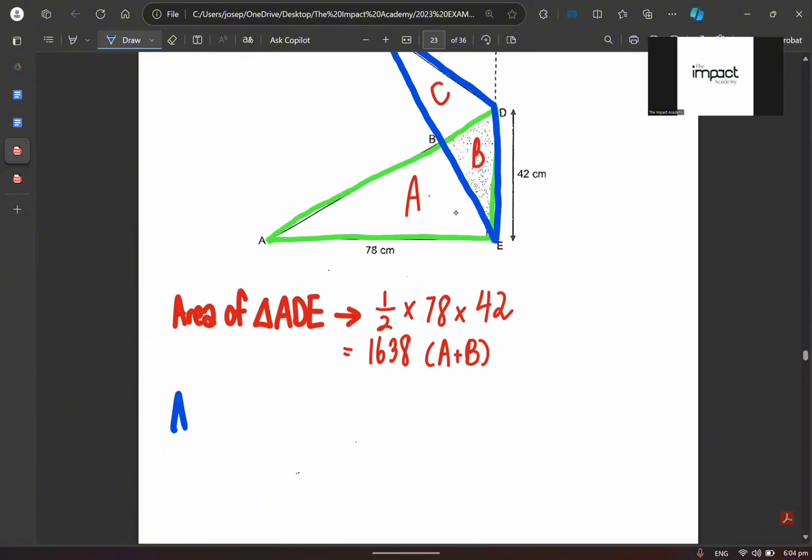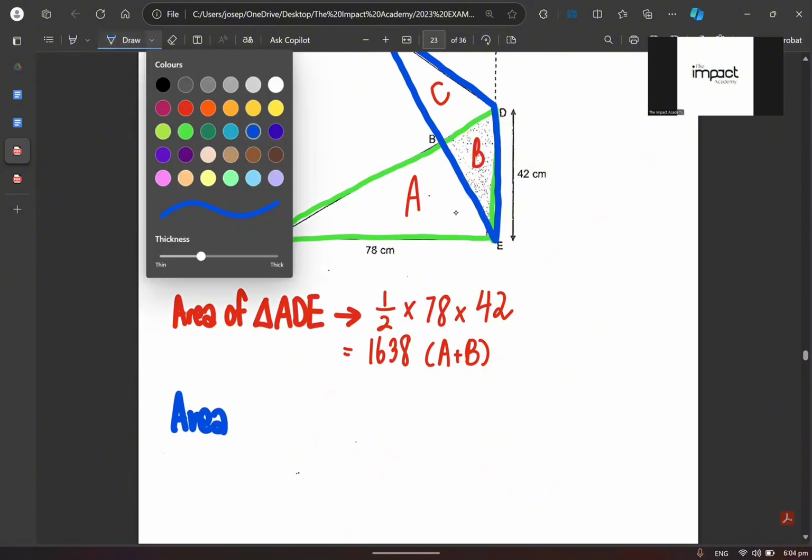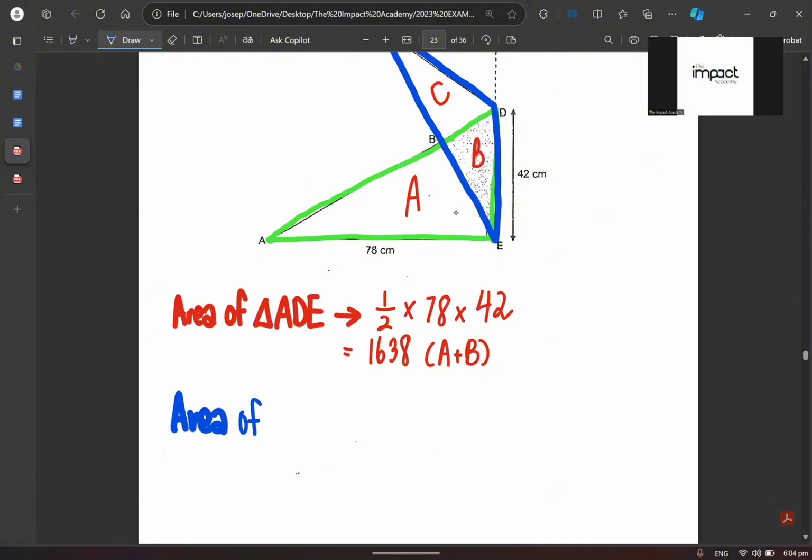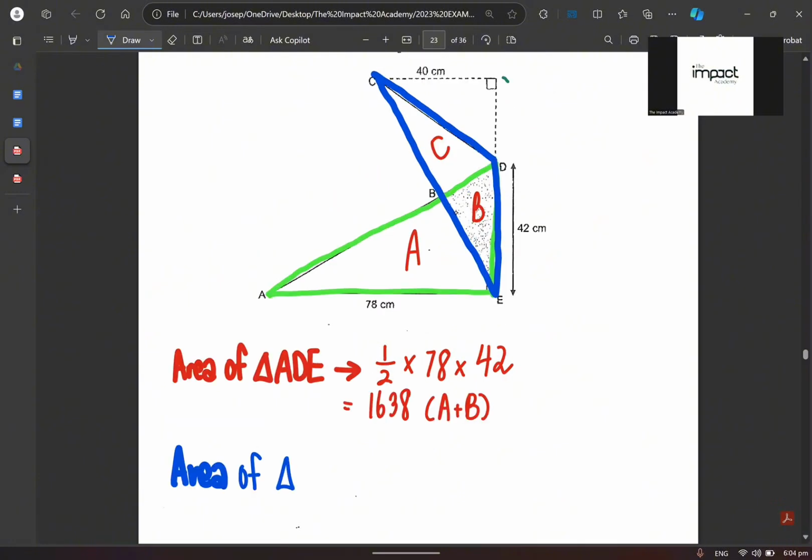Very good. So the area, I will just use blue color, for the blue triangle. Area of triangle CDE is equal to half times 42 times 40. When you do half times 42 times 40, you get an answer of 840. Make sense? And 840 is made up of C plus B. Can you understand?